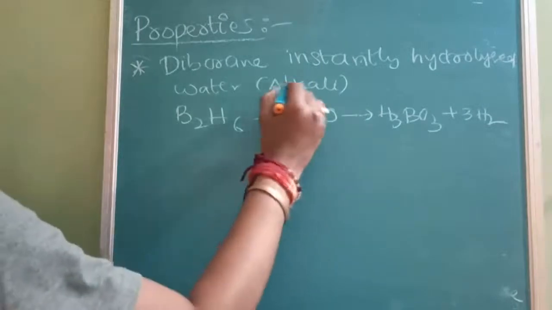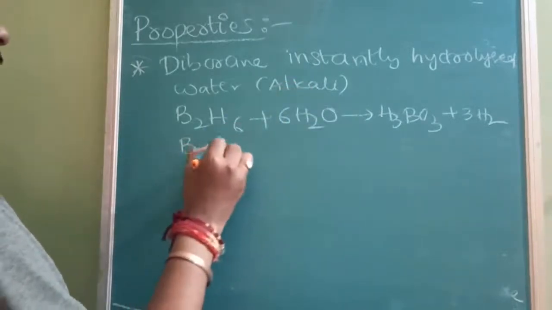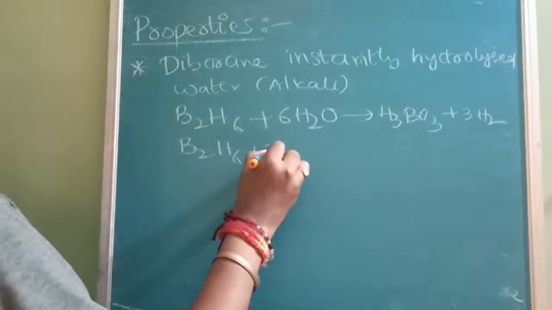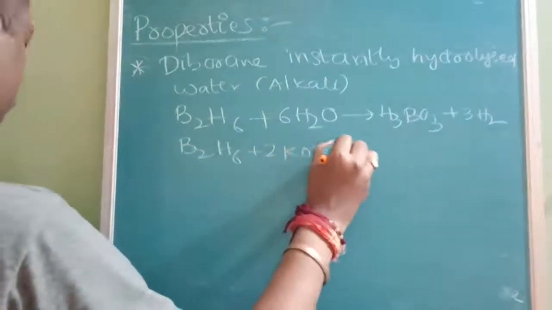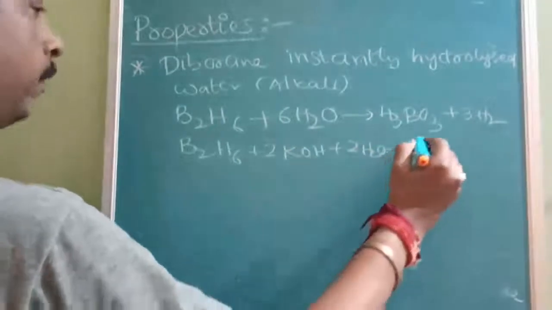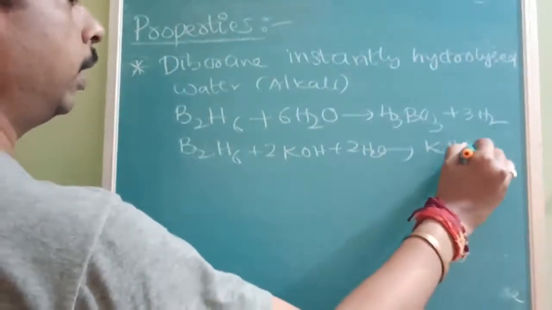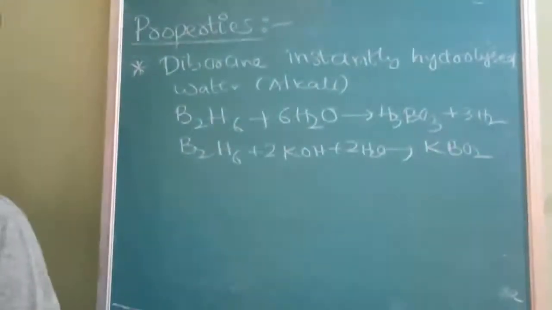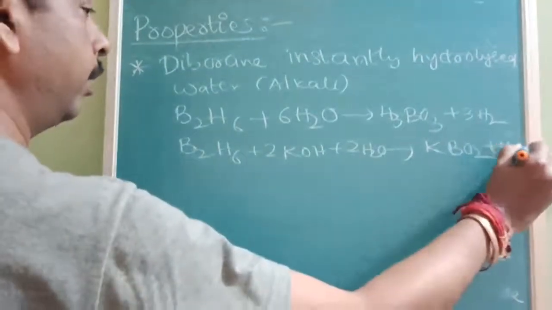As I said, we can use aqueous alkali also. So 2 KOH plus a smaller number of water molecules will form the metaborate KBO2. Then again hydrogen will be liberated.